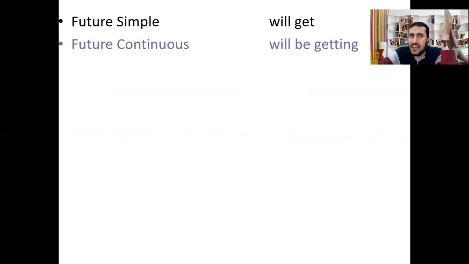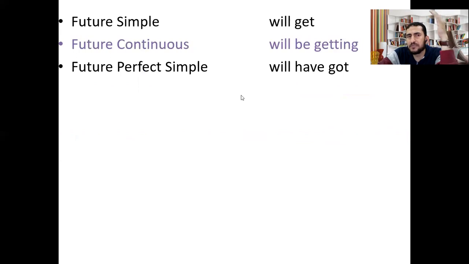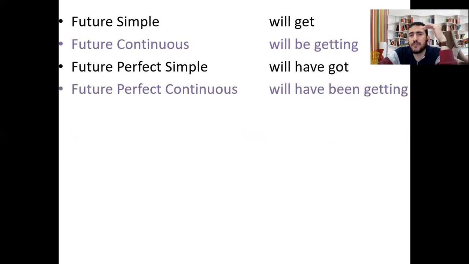Future simple will get. Future continuous will be getting. Future perfect simple will have got. And future perfect continuous will have been getting. Try to memorize, to study, or to understand these forms, the forms of the verb have and the verb get